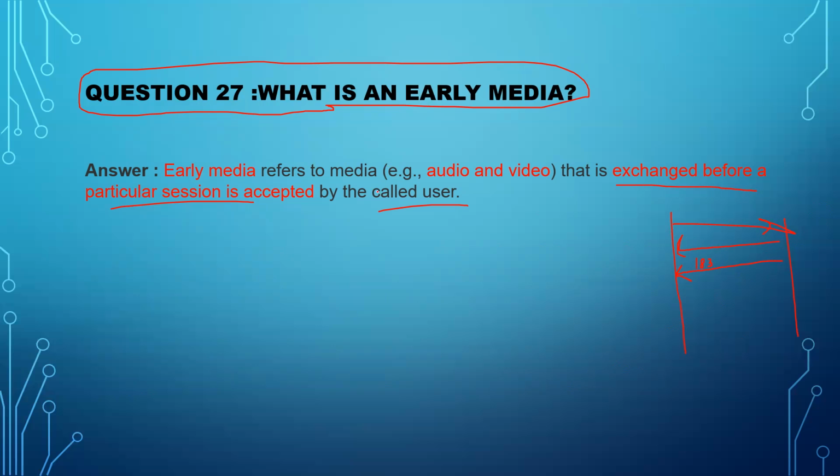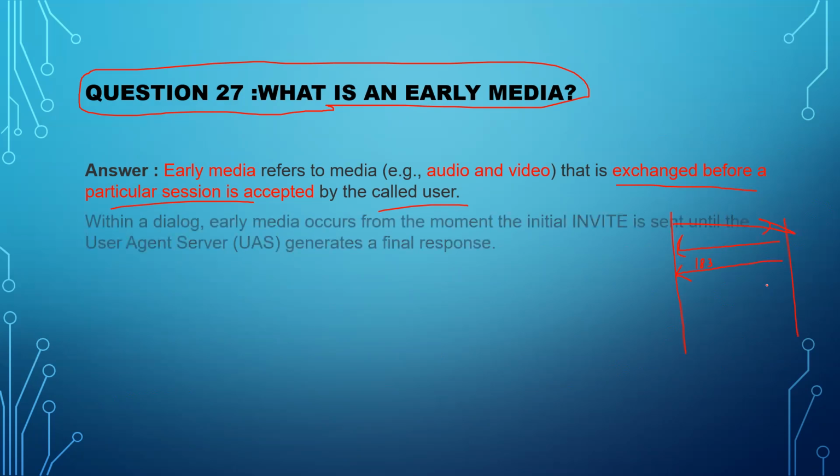What does early media mean? Early media refers to media that is exchanged before a particular session is accepted by the called user, so it is not accepted yet. Whenever you call from your cell phone to another cell phone and you hear any audio or caller tune instead of a ring, that is early media, right? Within a dialogue, early media occurs from the moment the initial INVITE is sent until the UAS generates a final response. Early media is before a final response.